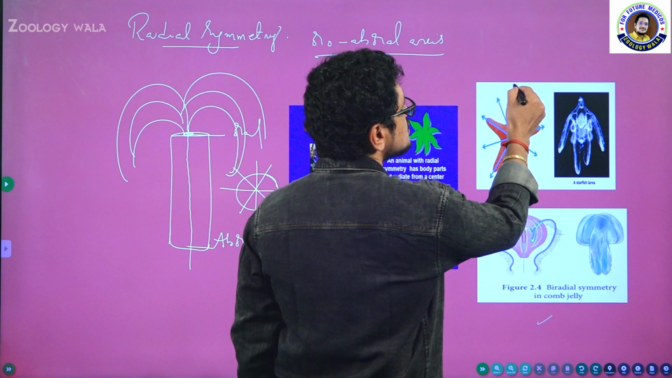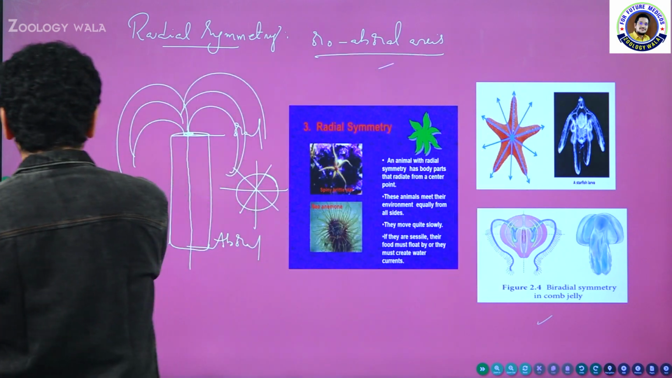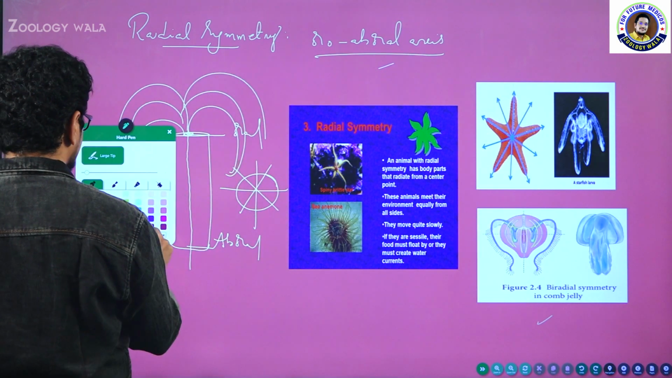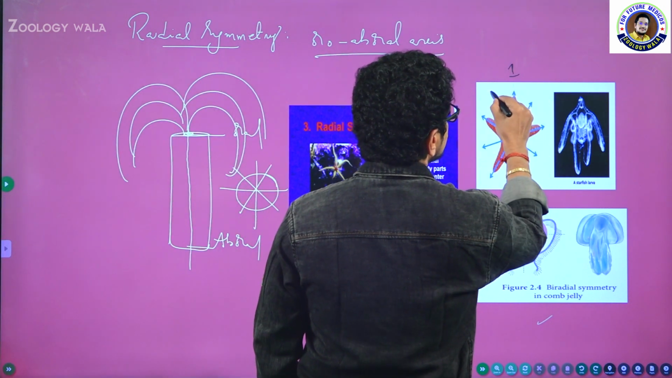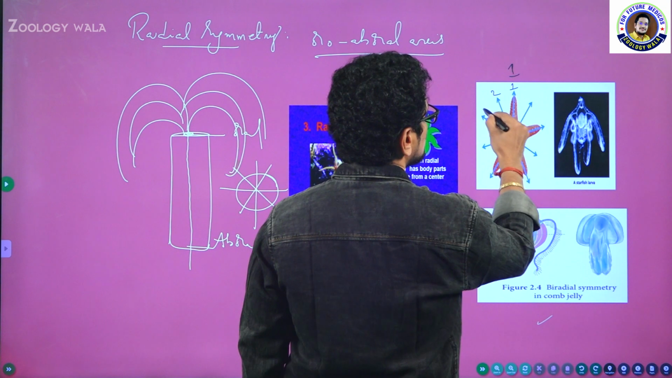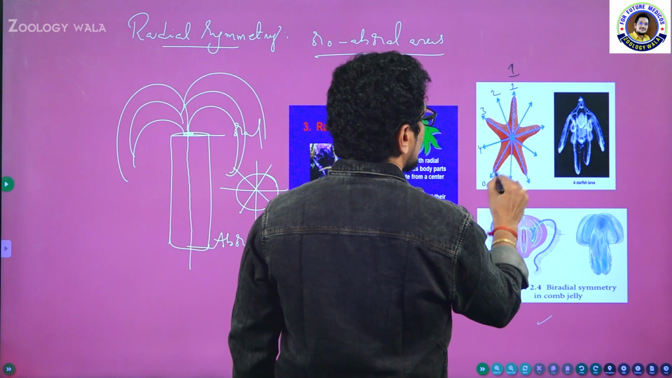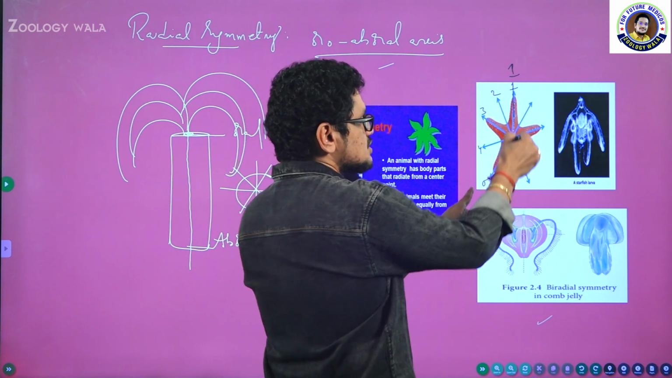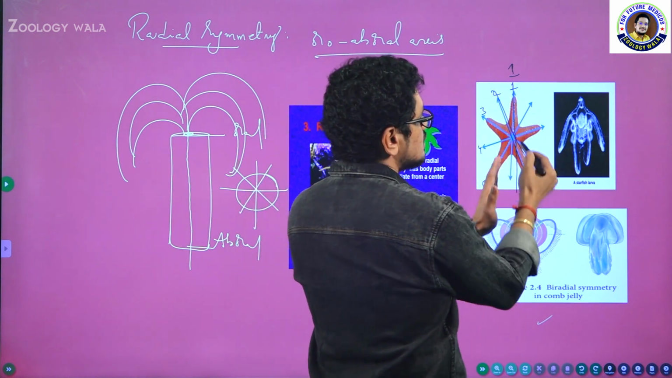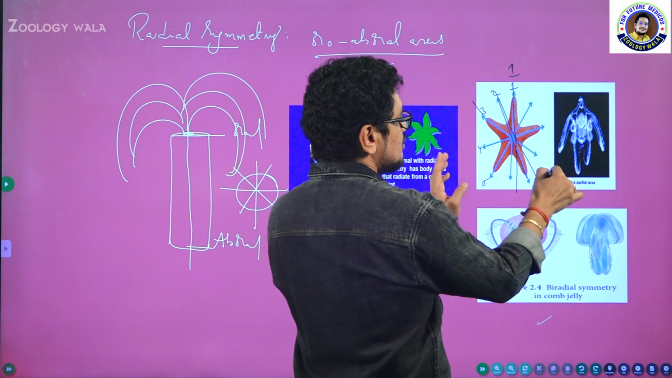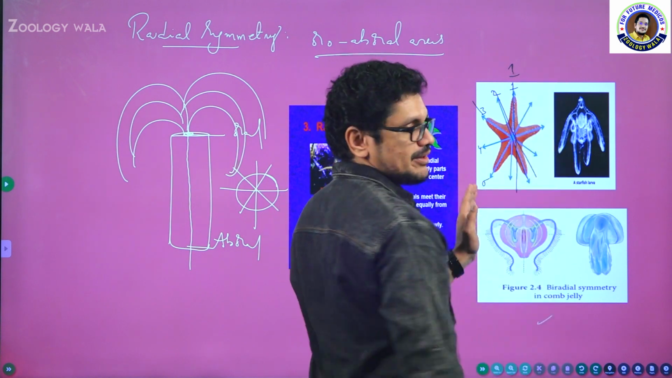See this one. This is number 1. Let me change the color so that you can see clearly. See this one. This is number 1 and this is number 2 right here. 1, 2, 3, 4, 5. Okay, this is the first one. We can cut the starfish into 2 equal halves, and this is the second one. Here also we can cut the starfish into 2 equal halves. Third one, fourth one, fifth one.